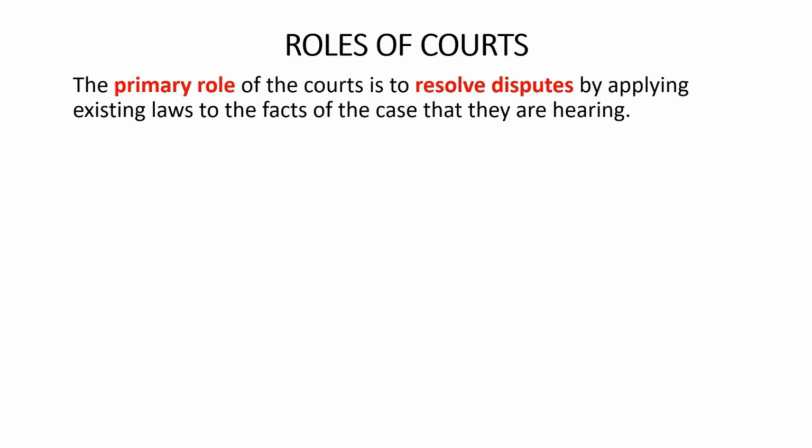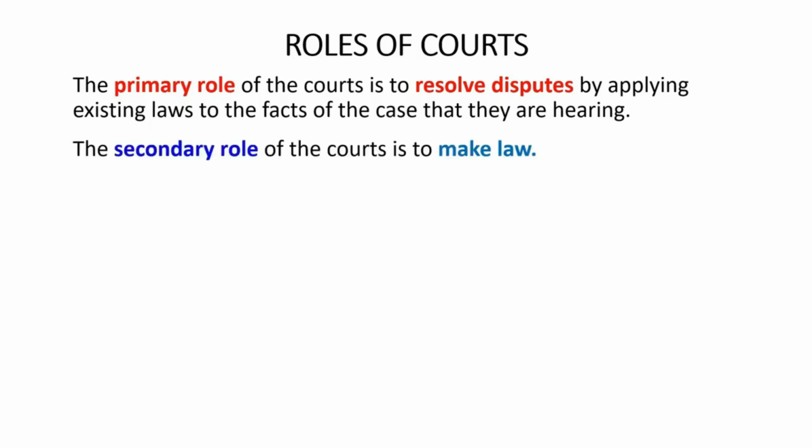That is, a judge can make law when a case is brought by a party to the court and that case raises a legal issue that needs to be decided by the judge in order to decide the case. This is why we say that the role of the courts in making law is a secondary role. They only do this as part of their primary role, which is to resolve disputes.